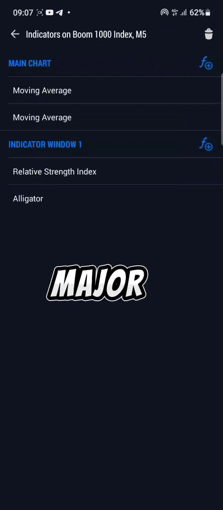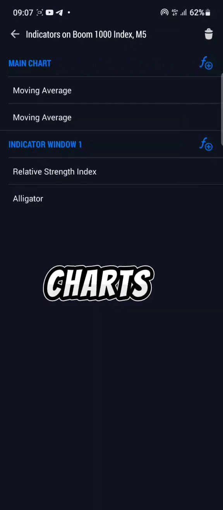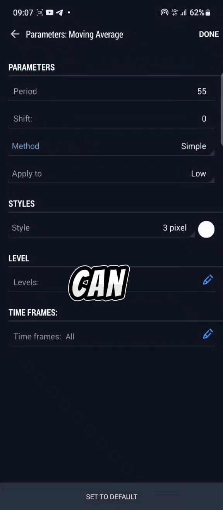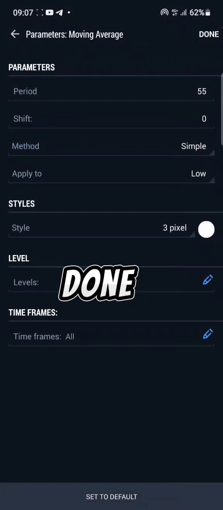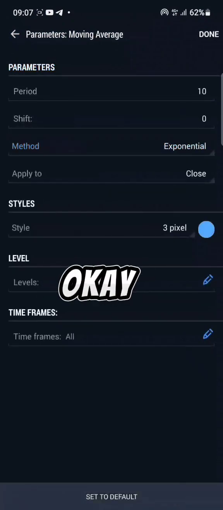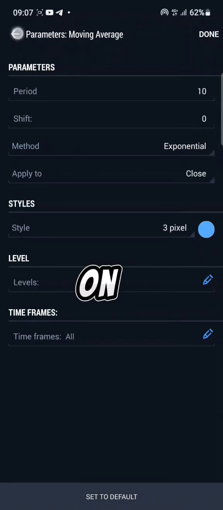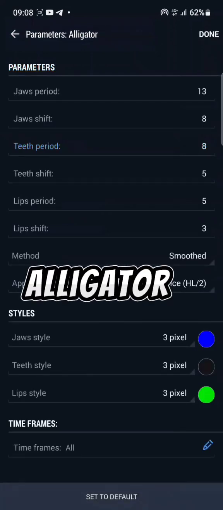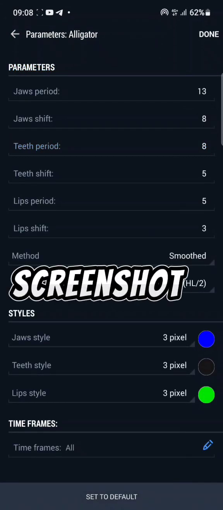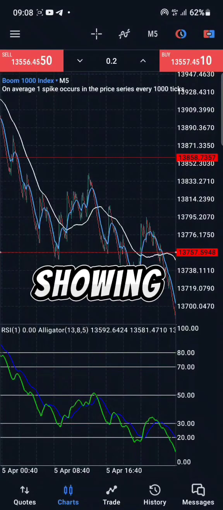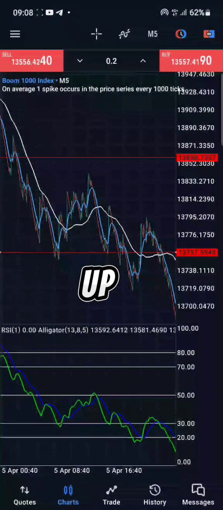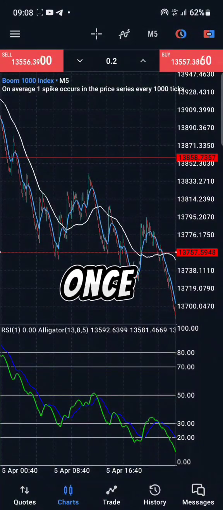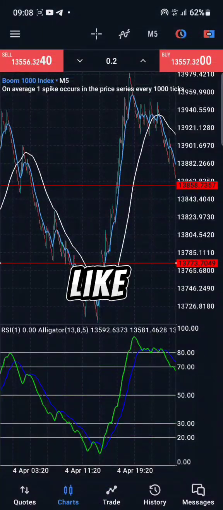Okay, there are just four major tools that I'm having on the chart. This is the first one. You can just go through it and have it done on your charts, okay? This is the second one. All these are on the main charts, okay? Now we will move on to the window indicators. So this is RSI. So you do that first before you add the next one, which is going to be alligator. Okay, you can take a screenshot of some of this setup I'm showing you so that it will be very easy for you to set it up whenever you are doing your own, okay? So once you have it done in the right way, you will be having something like this, okay?